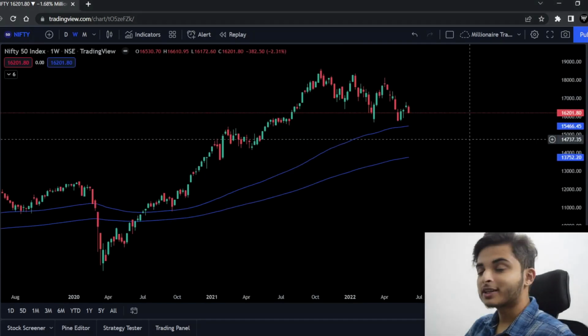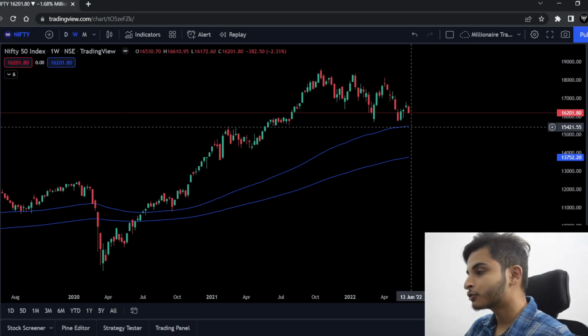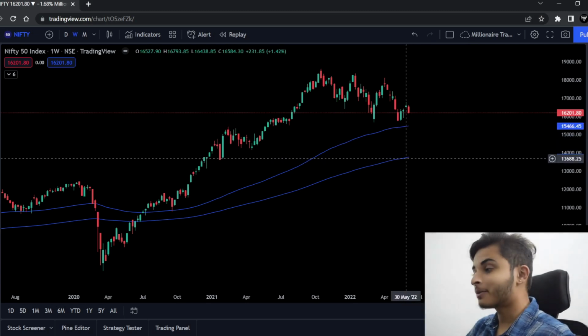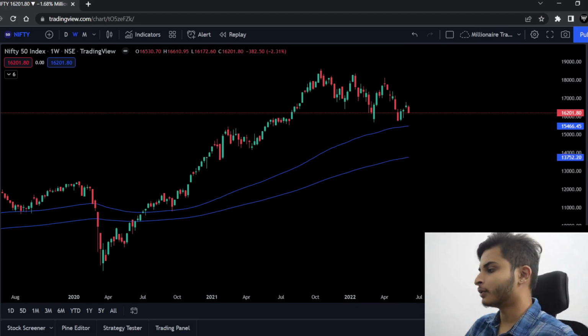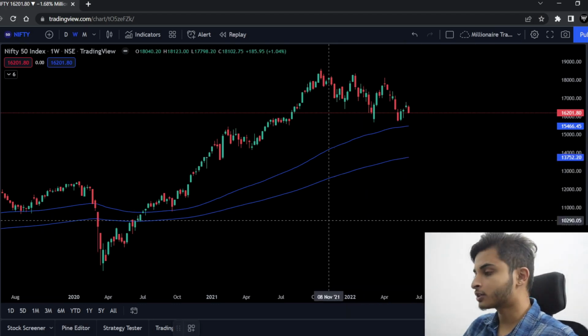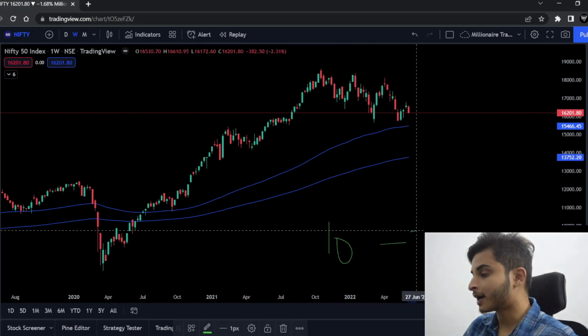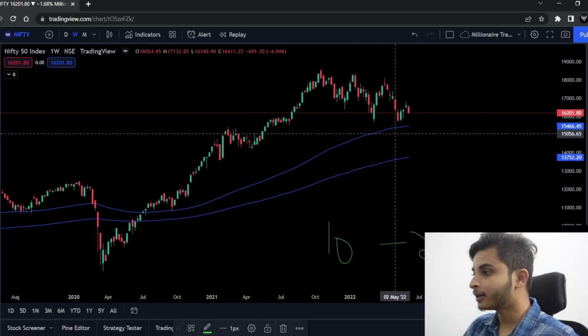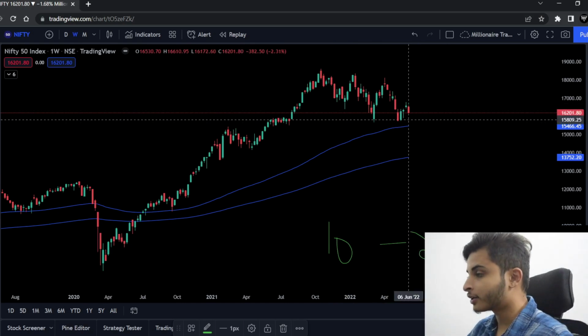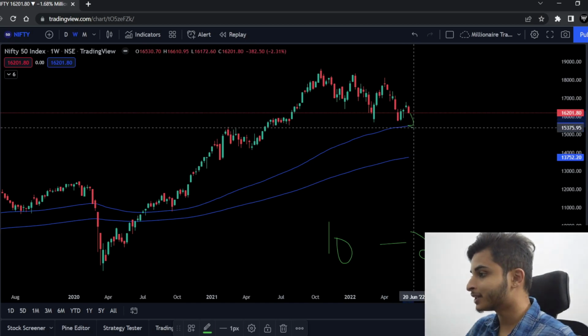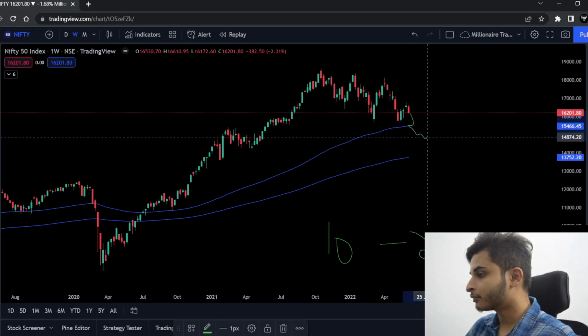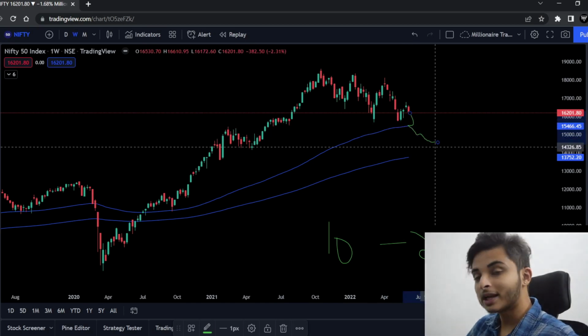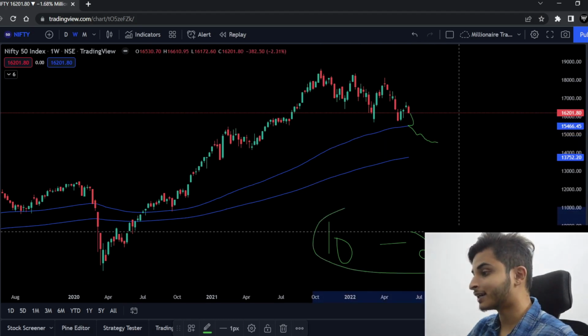Now obviously the question comes, what will I do if the market comes to the 100 moving average, and what will I do if the market comes to the 200 moving average? So very simple, I have a watchlist of stocks. I have 10 to 20 stocks that I am observing for positional trading, right? So even now I am already entering positions, and when the market comes to the 100 moving average, even there I'll be entering, and even when the market falls further, if I'm getting good levels, then I'll be entering these stocks at the right points.